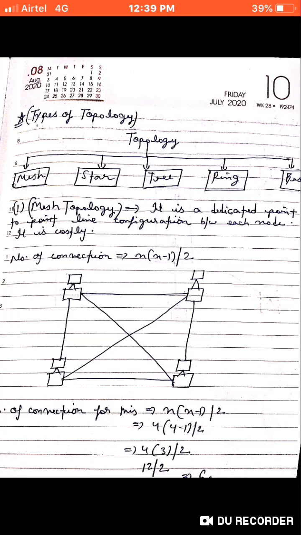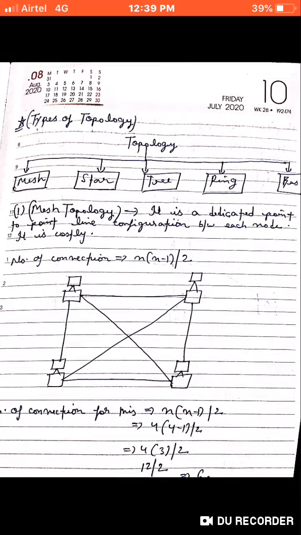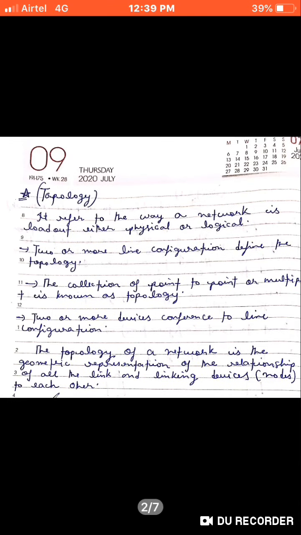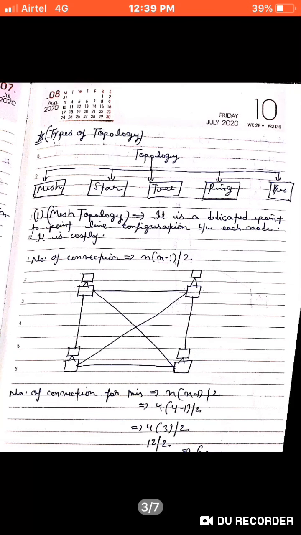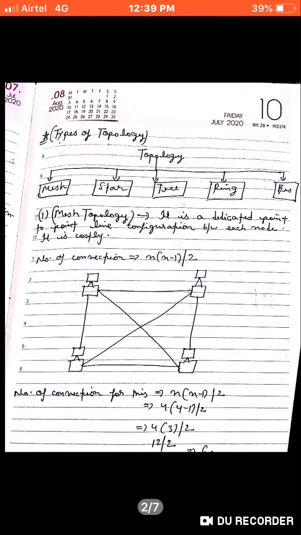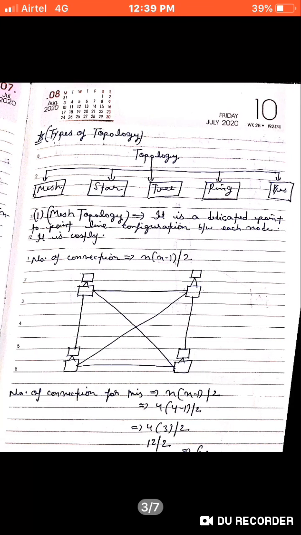As you can see, these are interconnected to each other. So this diagram shows a geographical representation of the relationship between all the interconnected network linking devices. This is known as the simplest topology.